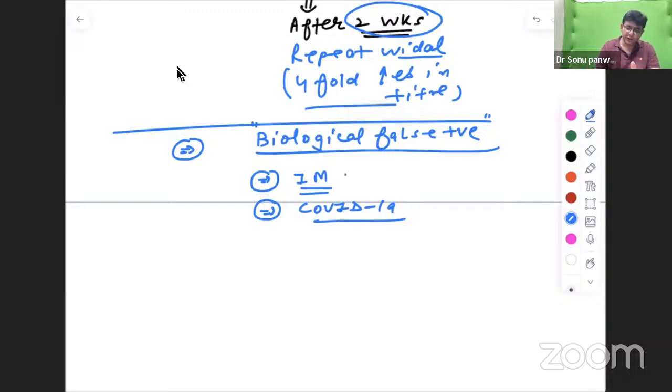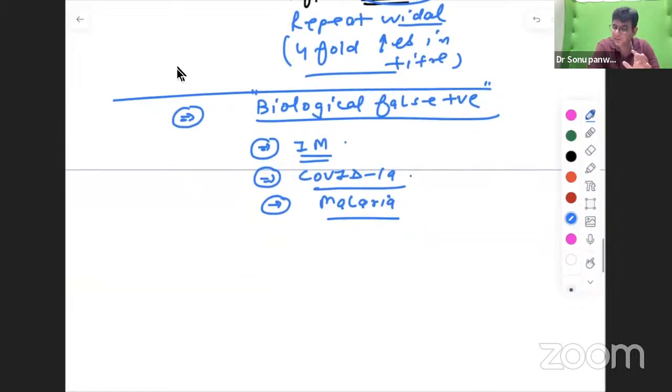So infectious mononucleosis, COVID-19, even malaria, these are the ones in which this happens. UTI, I think we will not be able to cover today. Next class we will do the UTI for sure, as you are asking in the comment section. So UTI will be covered in the next, and today we'll cover this typhoid, as much as we are able to.